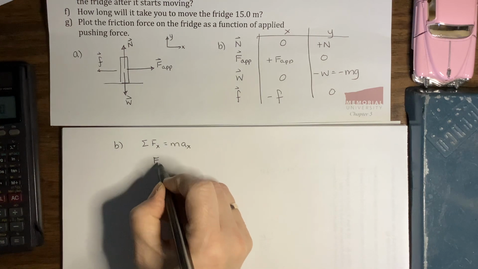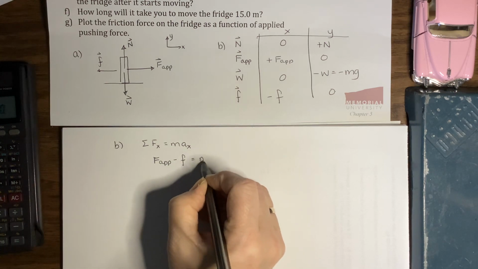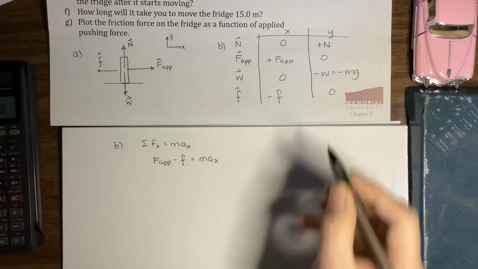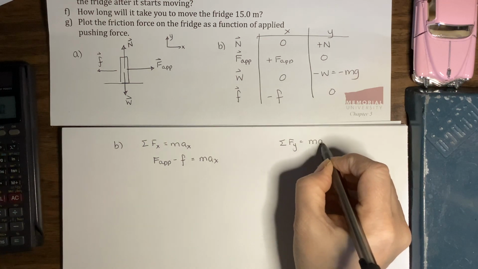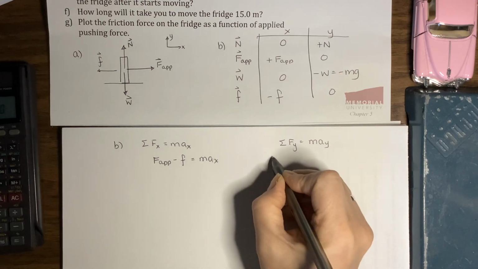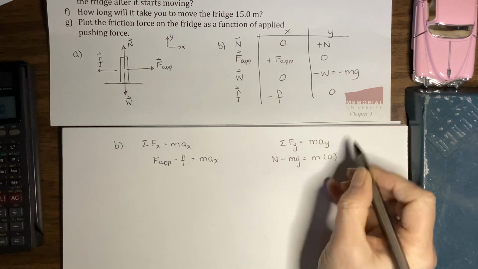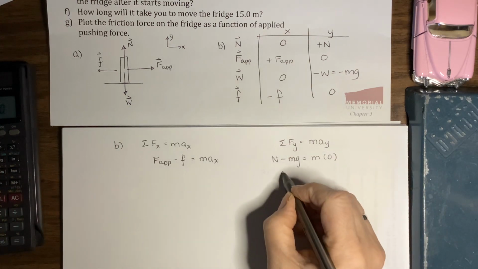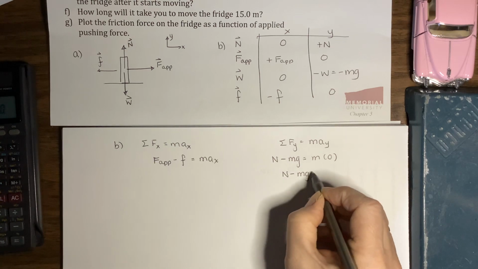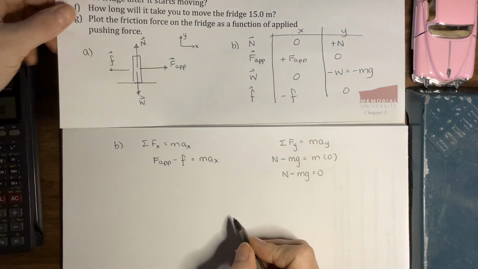In the x direction, we've got the applied force, subtract the friction force, equals mass times acceleration in the x. In the y direction, sum of the forces in the y is mass times acceleration in the y, normal minus mg, equals m times 0. Our fridge is not moving up or down vertically, so the acceleration in the y is 0, and N minus mg equals 0. So there are our equations in the x and y direction.